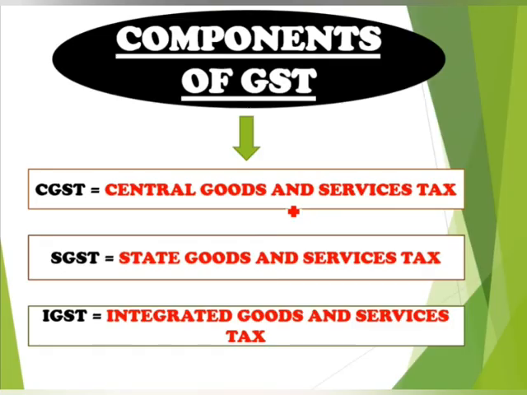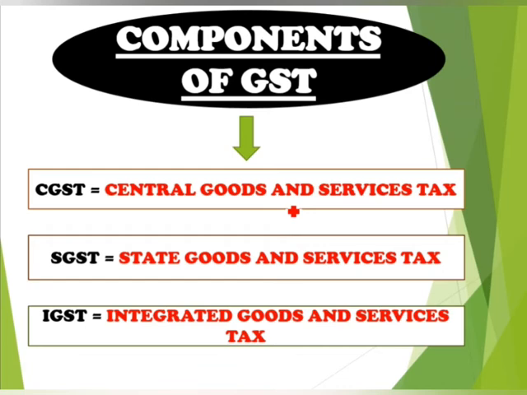Okay, then just move to the components of GST. Okay, there are three components mentioned here. The first one is CGST, Central Goods and Service Tax. It should be for the central government levied taxes such as excise duty. That's central government. It should include the central government taxes except the customs duty.